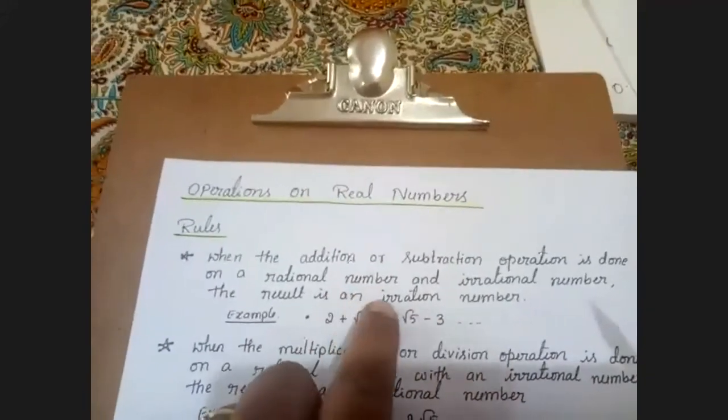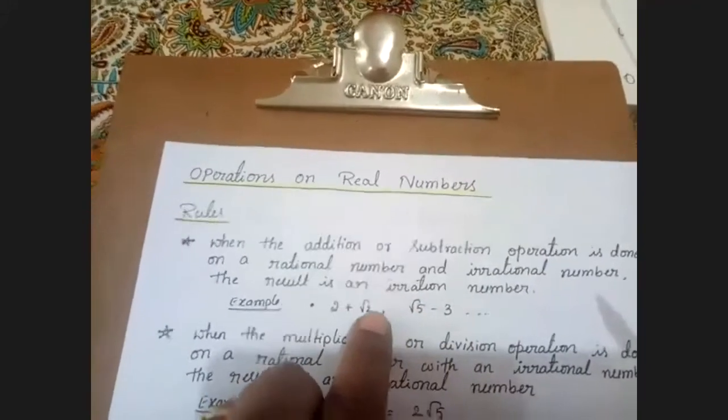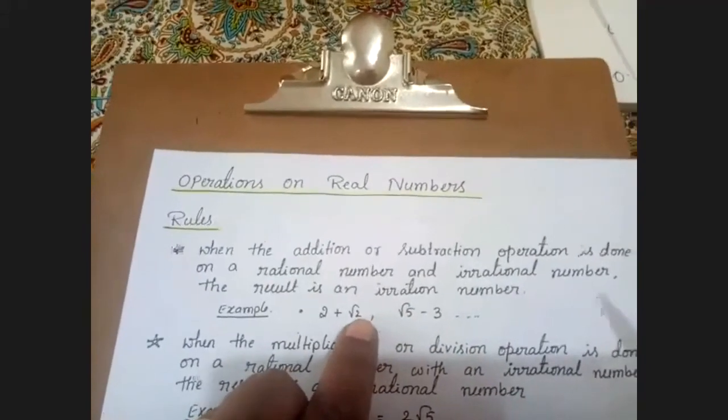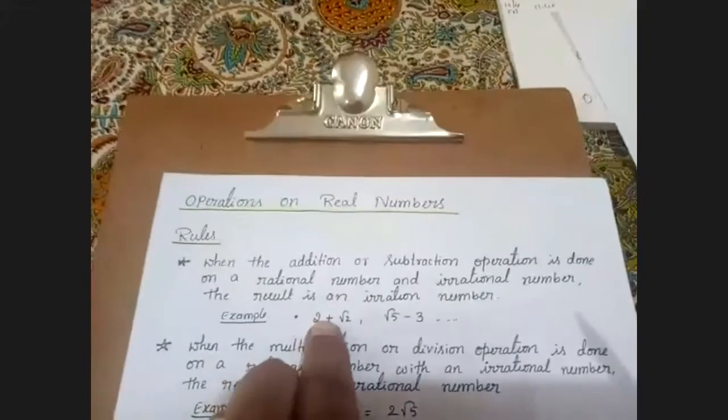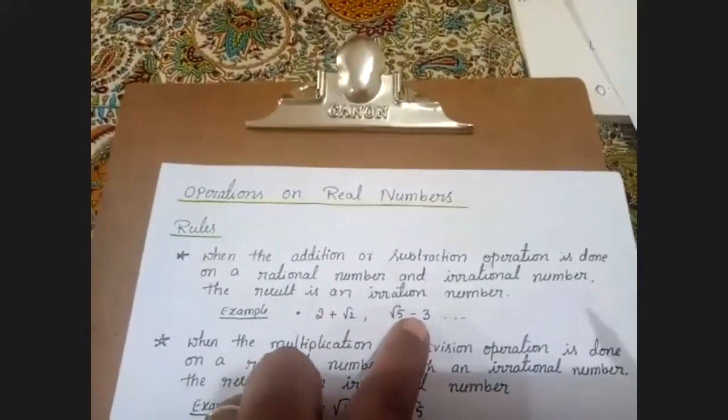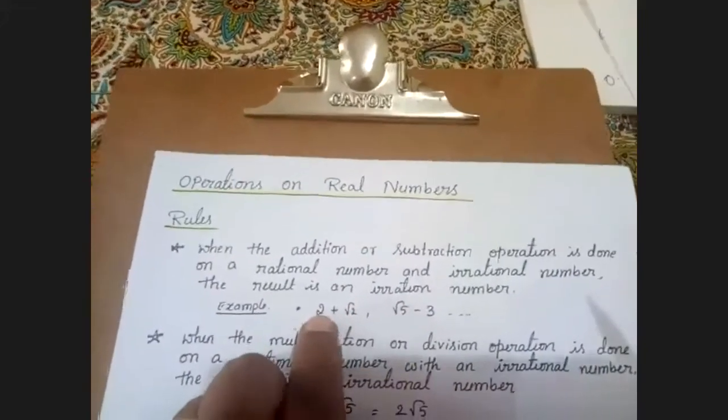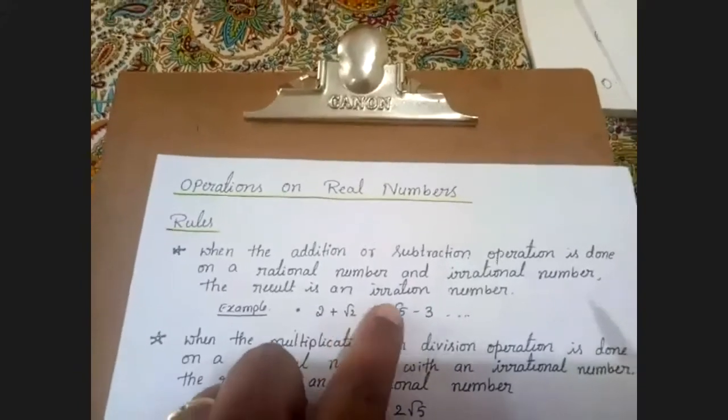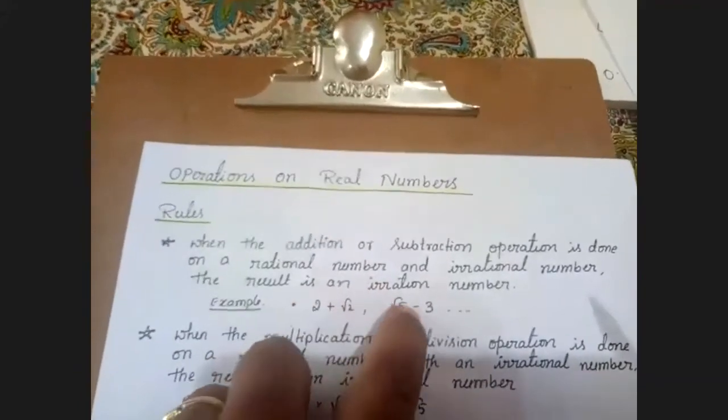The result is always an irrational number. I'll repeat once again: addition or subtraction between rational and irrational gives an irrational result. Am I clear with the first rule?